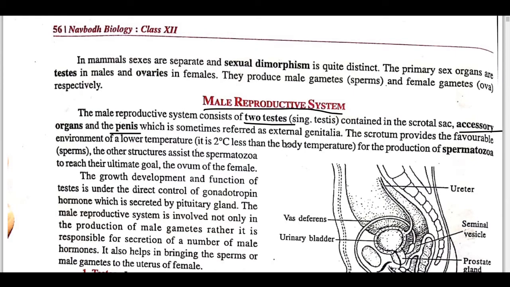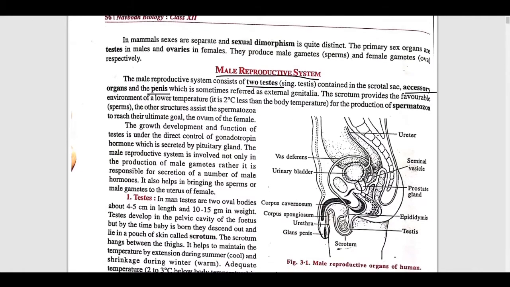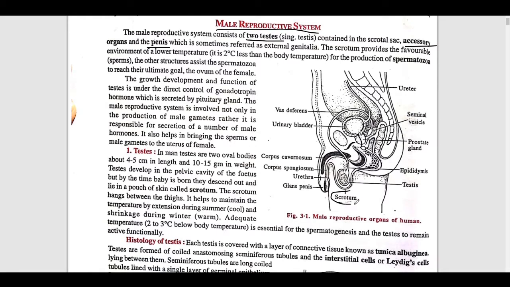genitalia. Why are we saying these are external genitalia? You can look at this diagram. They are all present in the external part. Here you can see this is known as the scrotum, at the downside. The scrotum provides a favorable environment of lower temperature. Generally our human body temperature is 37 degrees Celsius, but the scrotum needs about 2 degrees Celsius less as compared to our body. And why does it need less temperature?